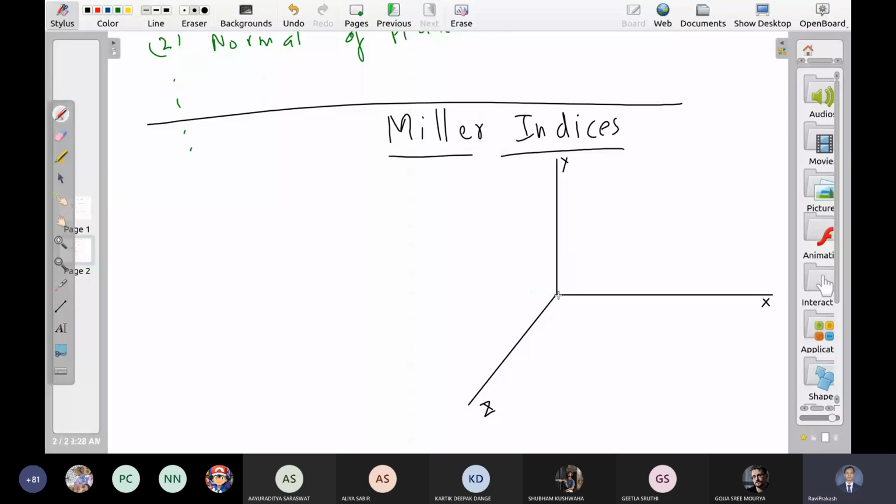So we have one atom here, and we have atoms everywhere here. In this coordinate system, we have lattice points. Let us talk about this plane. We have a plane which has intercept A on the x-axis, intercept B on the y-axis, and intercept C on the z-axis.